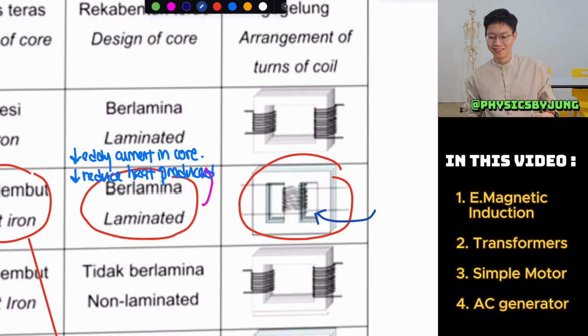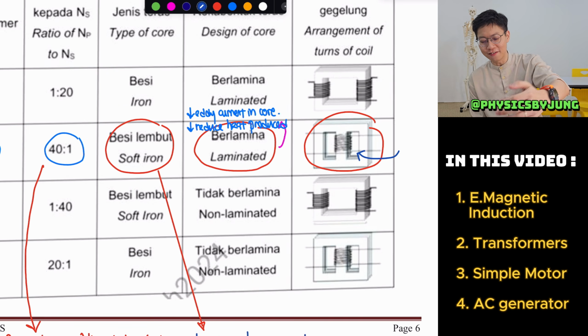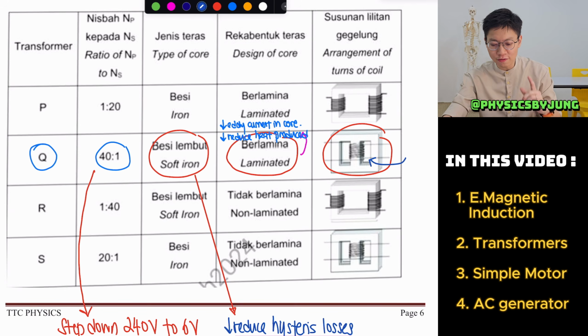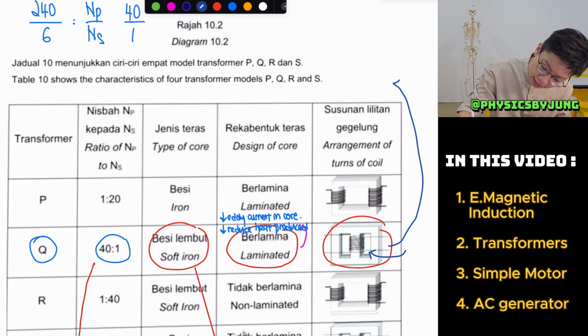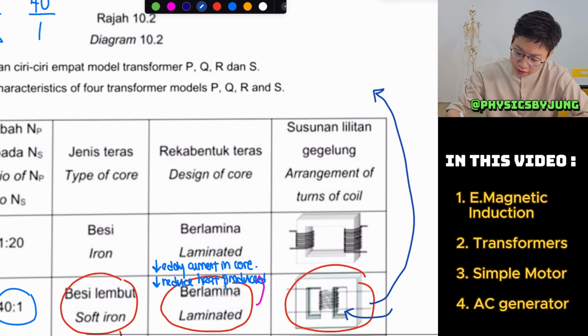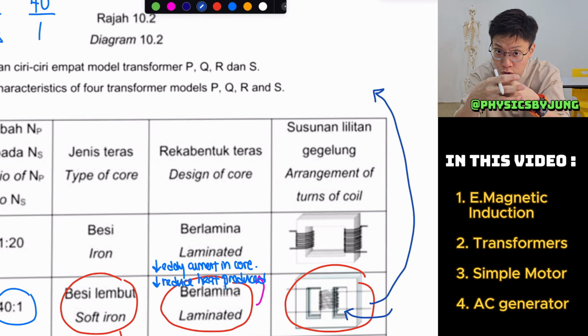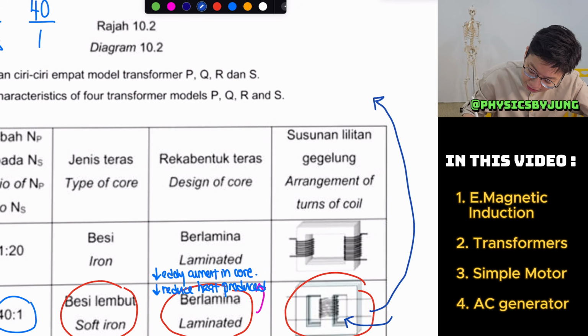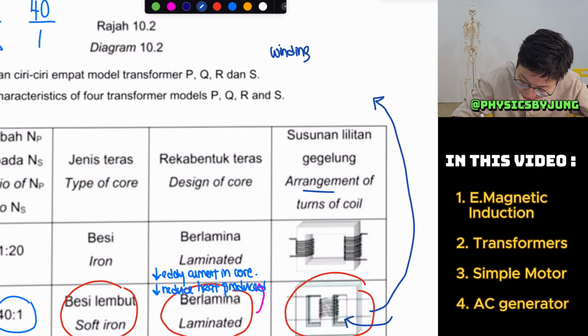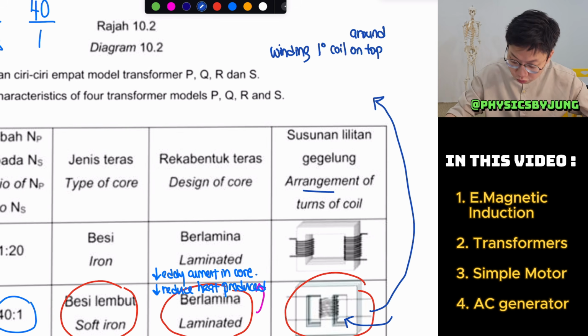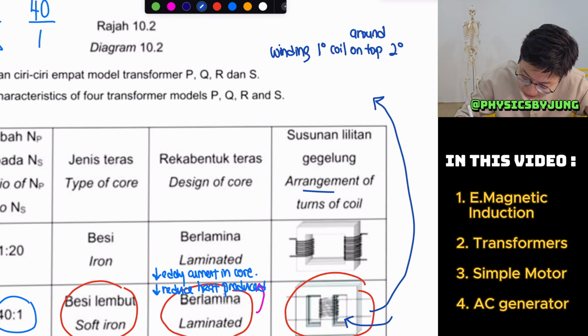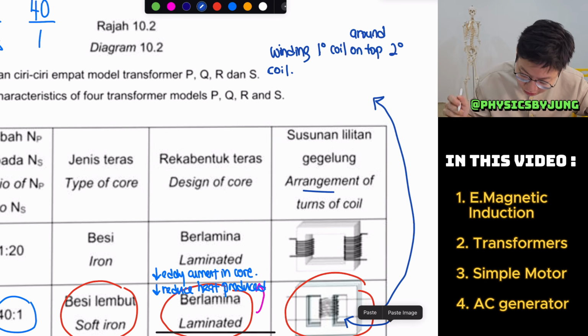Coil together. Because you see here they never give you the name of this, right? So if you don't know the name of this, let me tell you what it is called. It is actually the coil. They are coiled together. So the arrangement is properly called winding your primary coil on top. If you don't want to say on top, you can say around the secondary coil. It means you try to put them together.